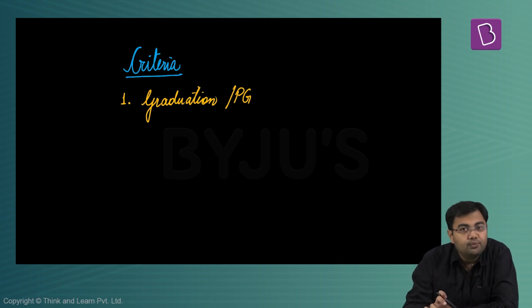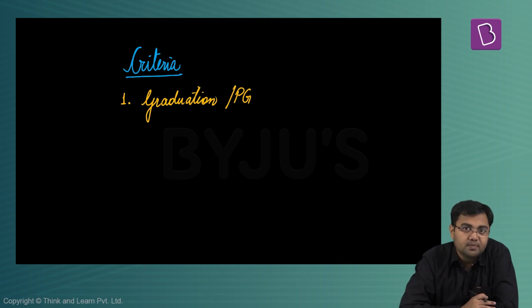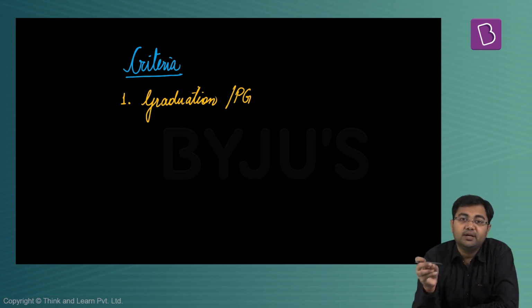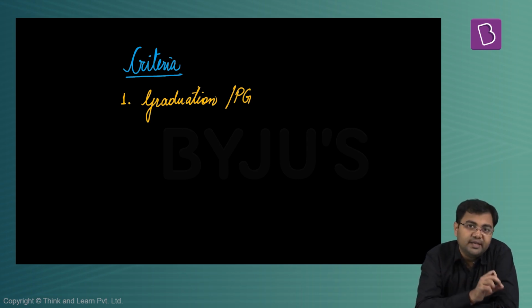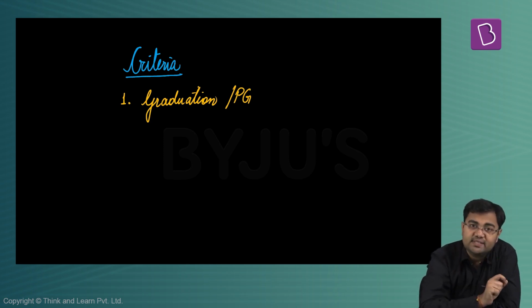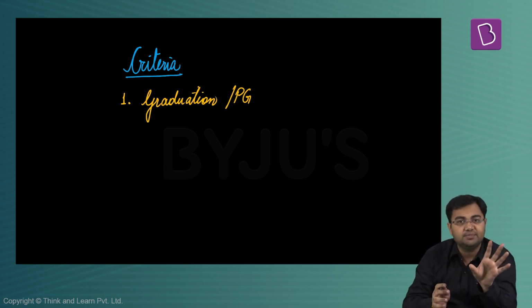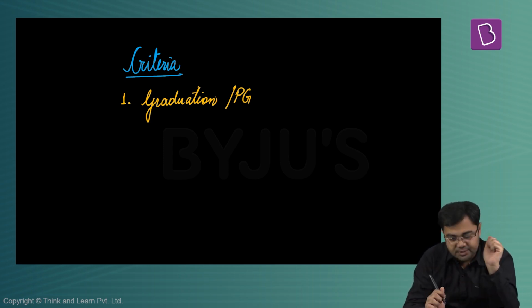Now, for many of you, what may also happen is that you don't have any subject related to your graduation stream. For example, let's say you are a computer science engineer. Then you do not have any subject which is related to computer science engineering. So obviously every subject that you're looking at is completely different. But still, the elimination process stands here. How? Because obviously you know you cannot take electrical engineering. You know you cannot take commerce and accountancy. So the elimination process will still happen, although you don't have any subject related to your graduation or post-graduation stream.